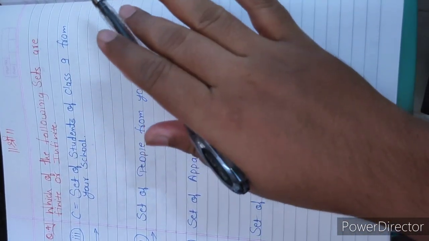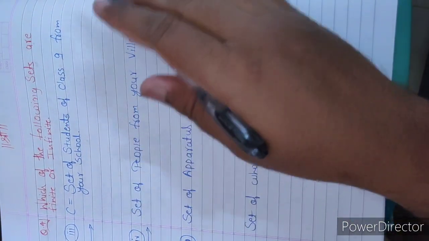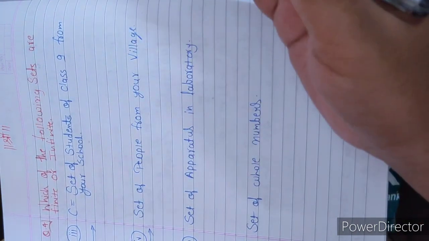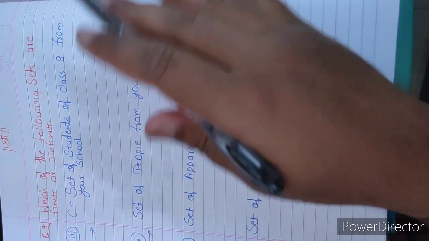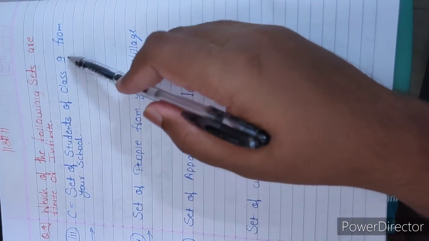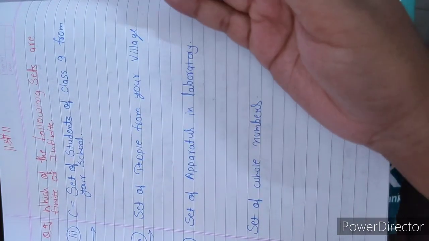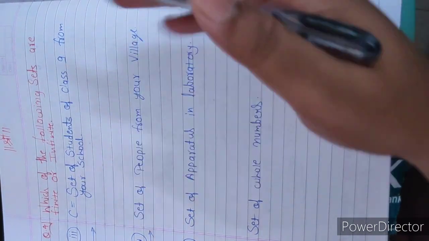Meaning countable or uncountable. There are countable students in your school, that's why the teacher gave you a roll number. If it was uncountable, then a roll number would not be useful. We know that students in a class, in a school, as well as in any state or country, people are countable.